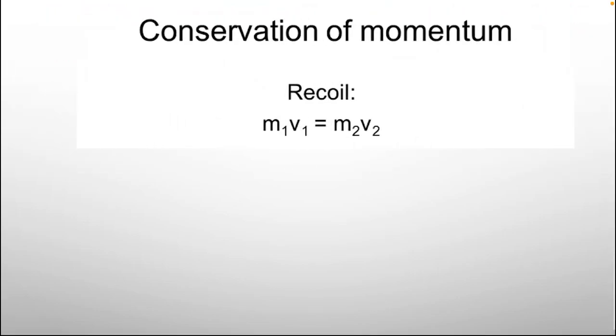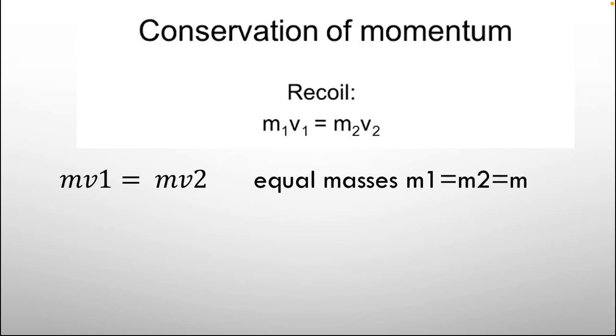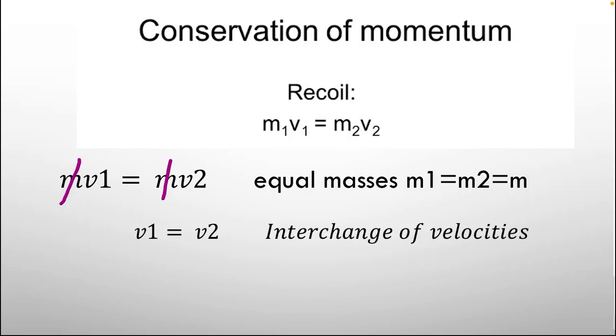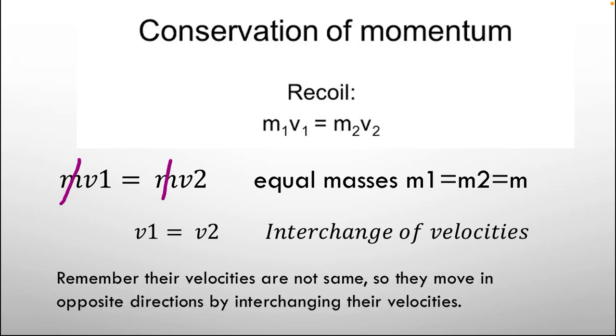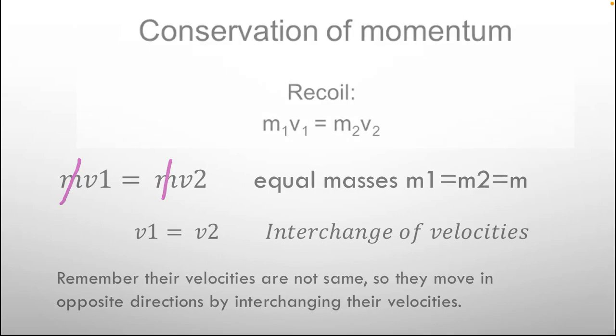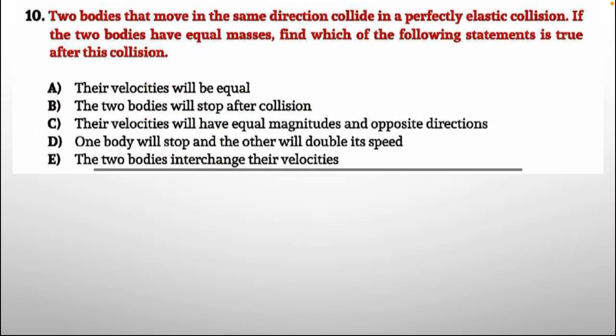Conservation of momentum formula we are going to use here. m1v1 equals m2v2. mv1 equals mv2, equal masses. m1 equals m2 equals m, m is cancelled. v1 equals v2, interchange of velocities occurs. And remember, their velocities are not the same, so they move in opposite direction by interchanging their velocities. So according to that, option E is correct. The two bodies interchange their velocities.